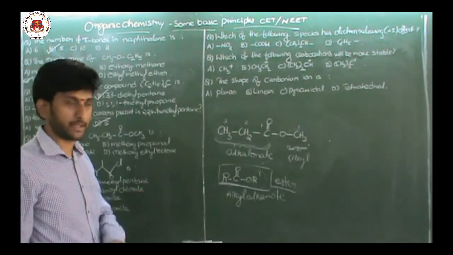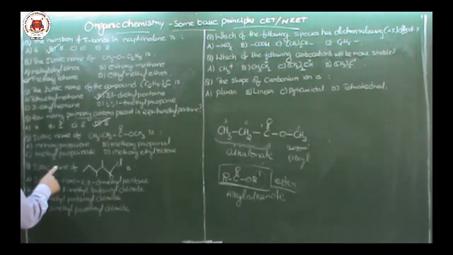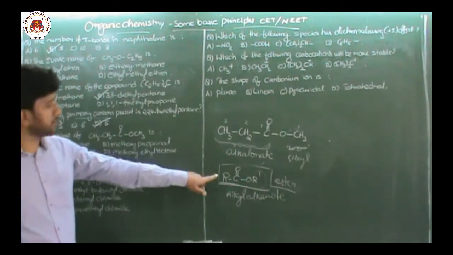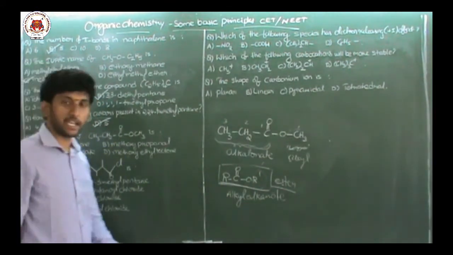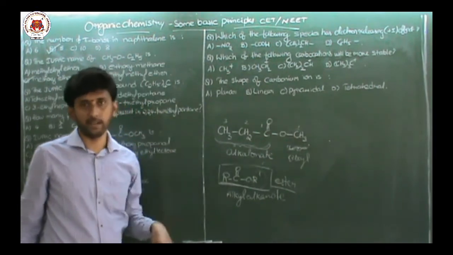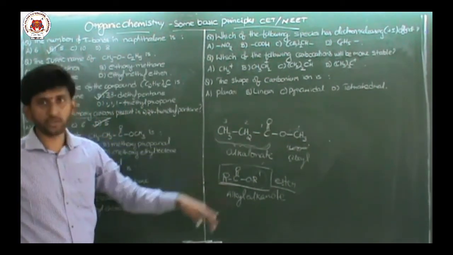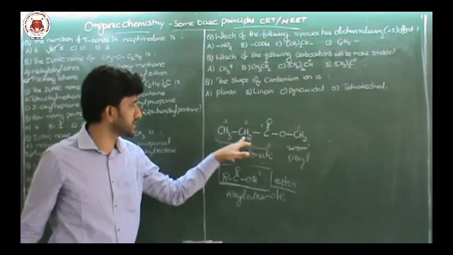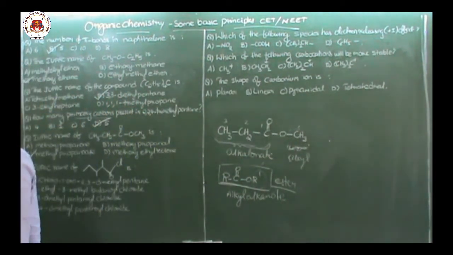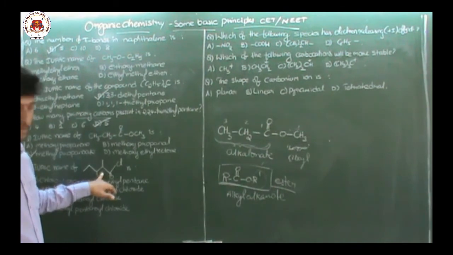Methyl propanoate. So see this. Methoxypropanol, methyl propanoate, methoxyethyl ketone. Which is the correct answer? Actually, this belongs to ester. Ester means alkyl alkanoate should be the IUPAC name. And which is alkyl? Oxygen attached group is alkyl. CO attached group totally should be called alkanoate. So the answer is methyl propanoate. This is methyl group. This is 3 carbon carboxylic acid, propanoate. Okay. Next, IUPAC name of this bond line formula. Okay.